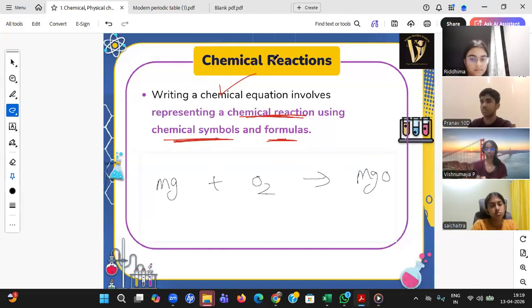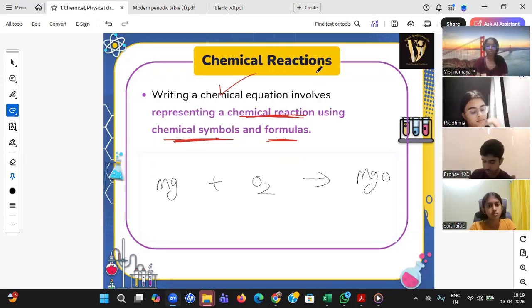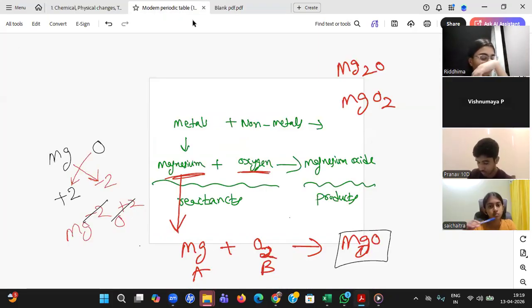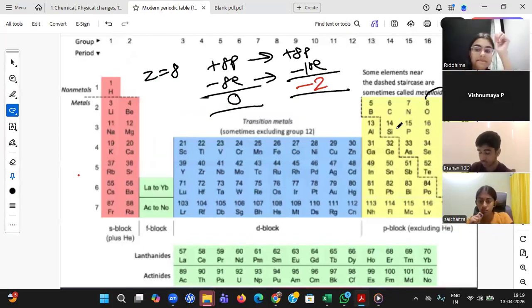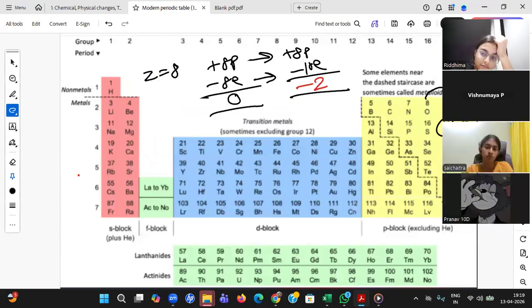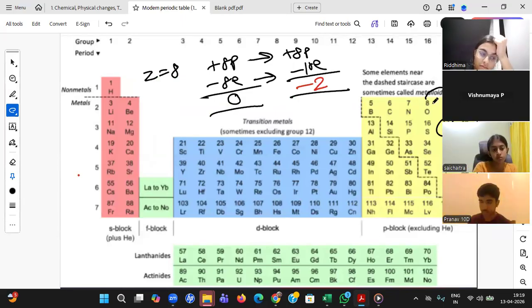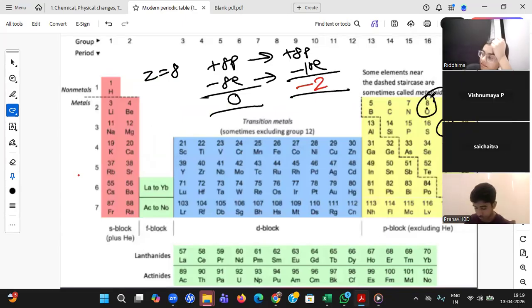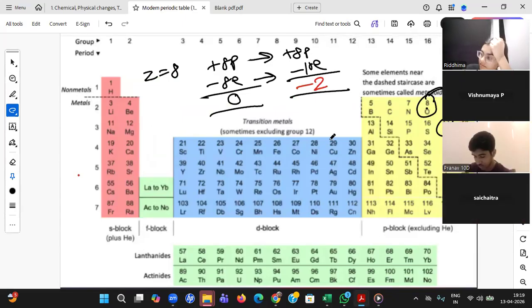Yes, Lavanika. Do we always need to take neon? The nearest noble gas you need to take. If I am asking about something like chlorine, whom does it want to act like? It will say, I want to behave like argon because it is the nearest noble gas. For oxygen, which is 8, neon is at 10, the nearest noble gas. Magnesium is at 12, neon is 10, so magnesium wants to behave like this. Understood? Nearest noble gas element.